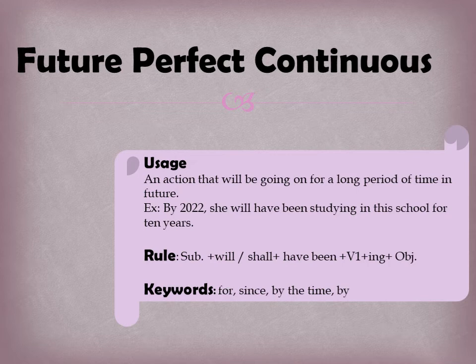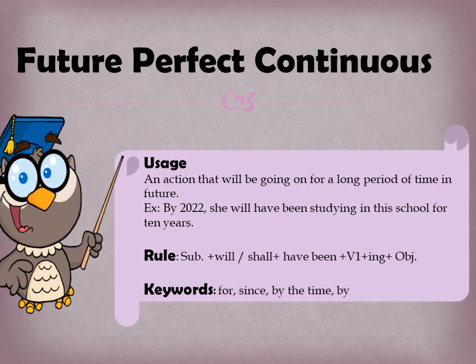I'll give you one more example. By next June, my uncle will have been living in Canada for 20 years. So by next June indicates the future time. My uncle will have been living in Canada for 20 years. So 20 years is again a long time, which indicates the future perfect continuous tense.